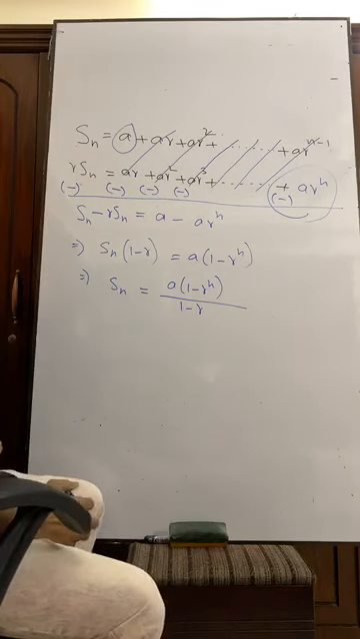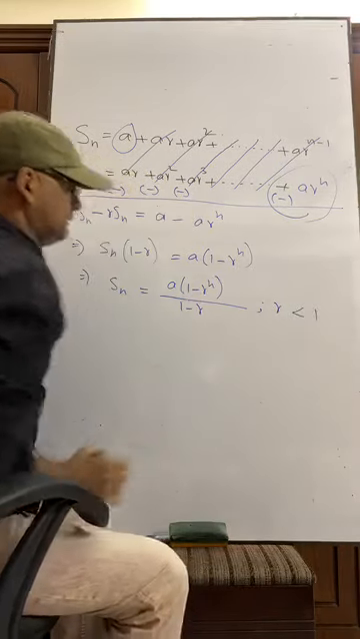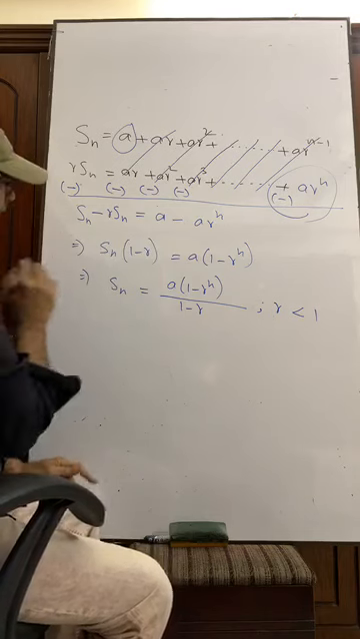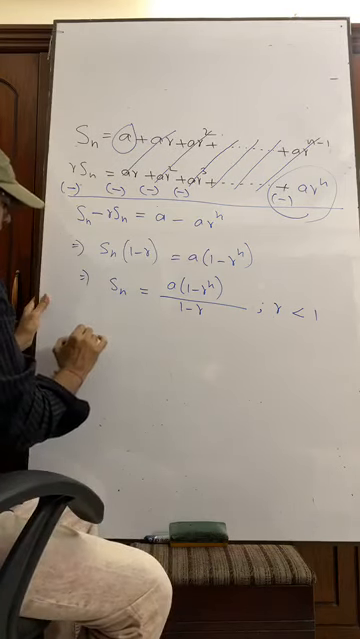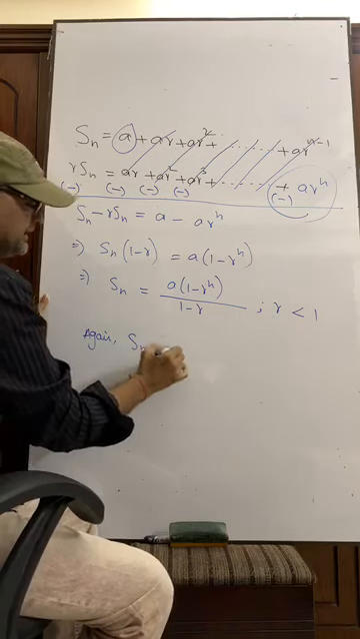Now, this is when R is less than 1. Now, if we again, this can be written in this way.